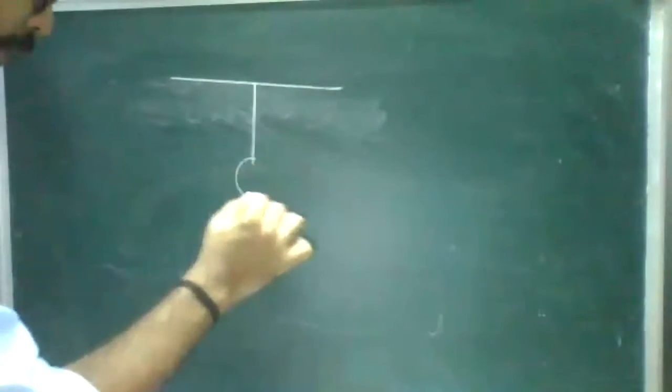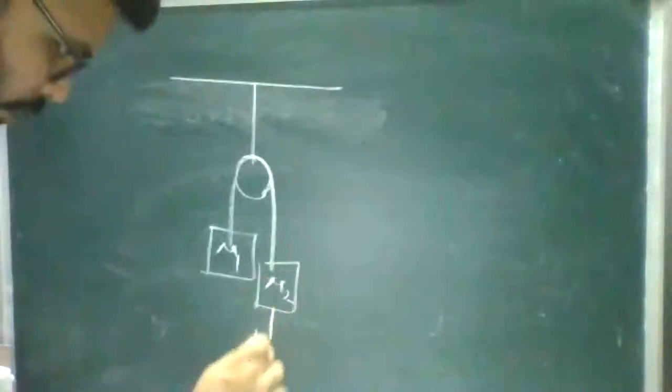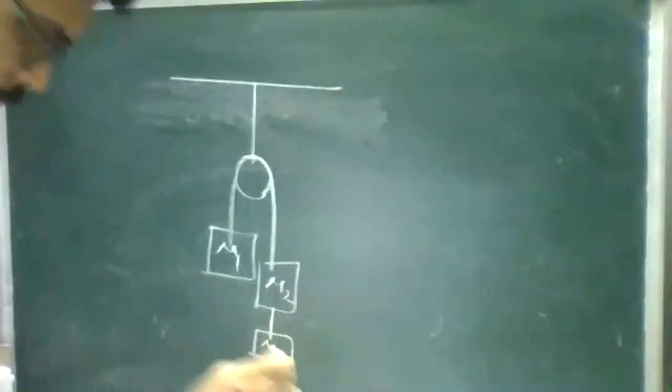So assume there is a pulley. This pulley is connected on one end with a mass m1, and on the other side I'm connecting one more mass m2. With that other mass I'm connecting m3. So that means there are two masses on that side.